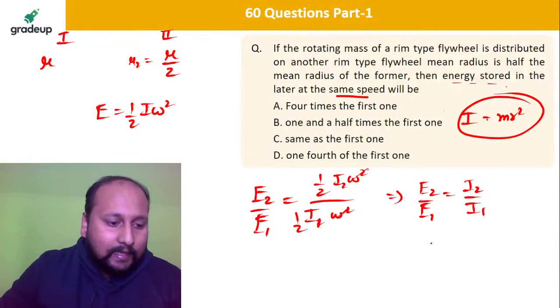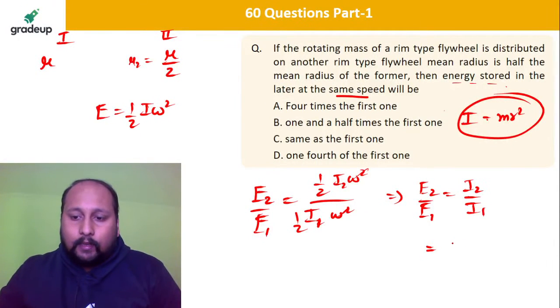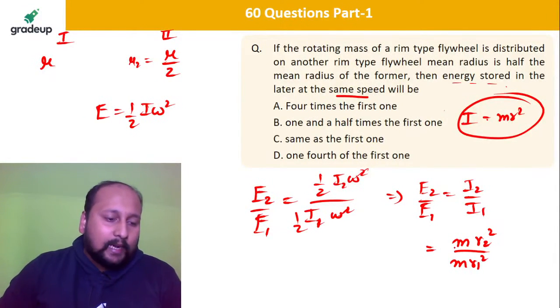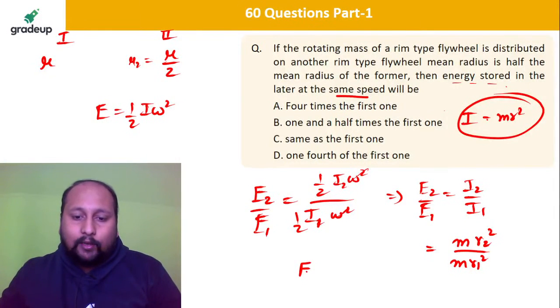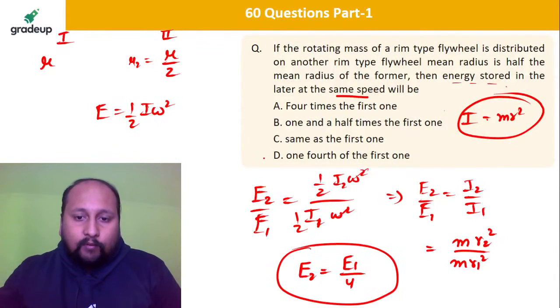My dear friends, A, B, C, D. Now you should be getting the correct answer. This is m r2 square by m r1 square. Mass and mass cancel out, and it is equal to 1 by 4. So we basically get E2 is equal to E1 by 4. That means it is one fourth of the first one.